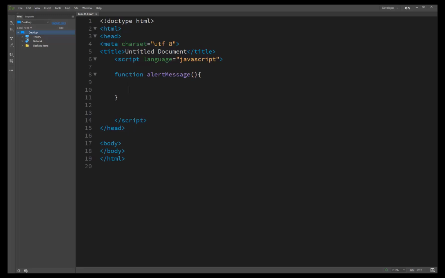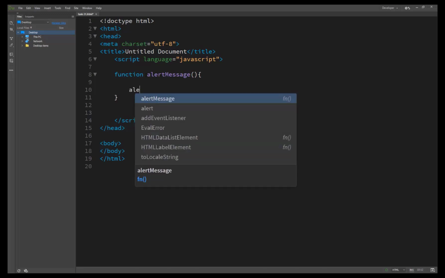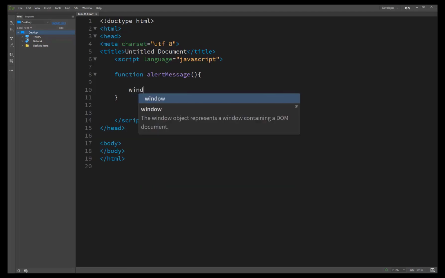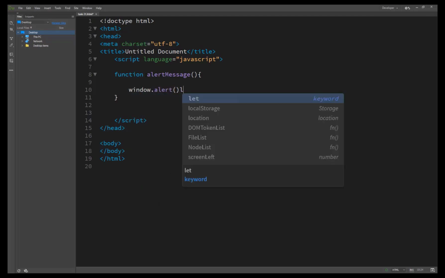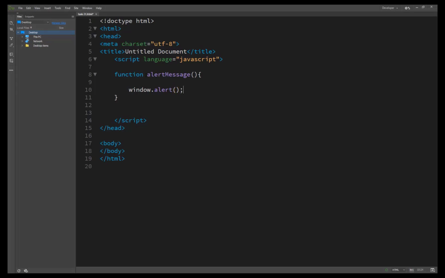Here we don't need to pass any argument inside, and we just write window.alert, which we have already learned in the previous lectures. Inside it we pass a text: hello, you have clicked the link. And now the technique is here, we are just passing the text inside.